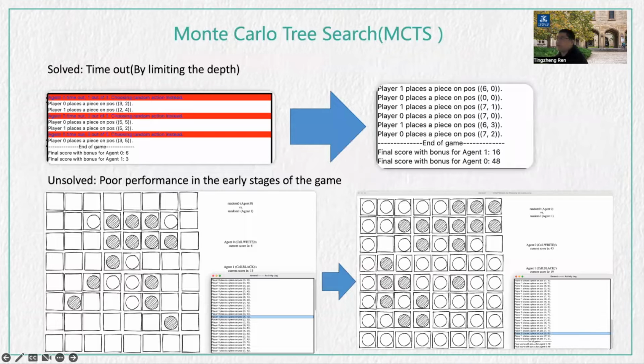Here is a brief overview of two challenges. For a timeout problem, we can solve it by limiting the depth. But the problem of poor performance in the early stages of the game seems to be a common problem that has not been solved so far.